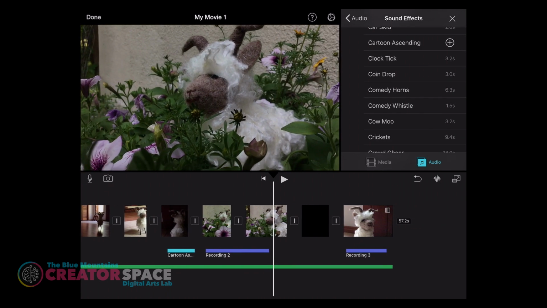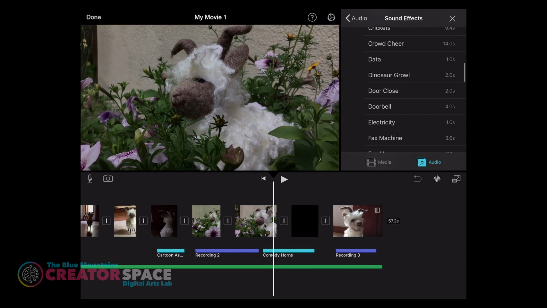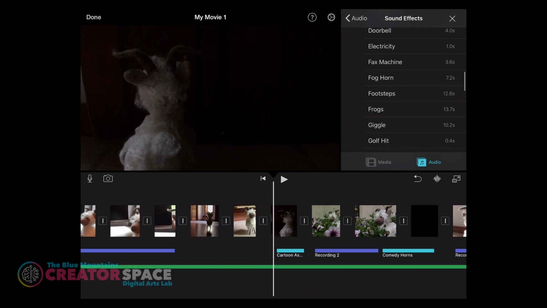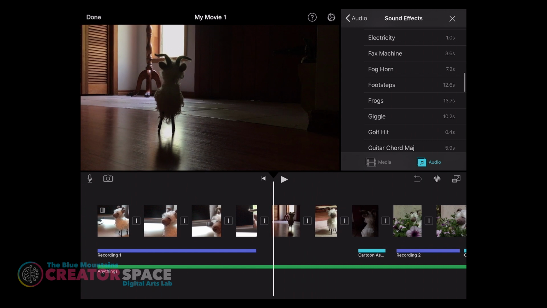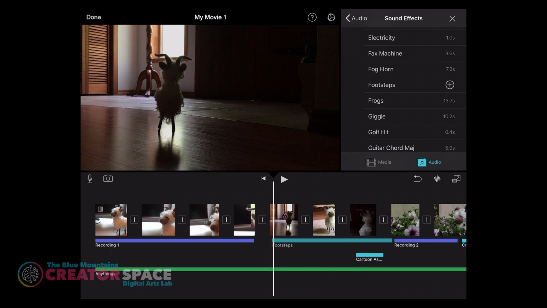Okay, and then I'm going to try the comedy horns. That's kind of fun, so we'll put that there. That sounds pretty good. We can do a little bit of footsteps here too, to show that he's walking. So there we go.